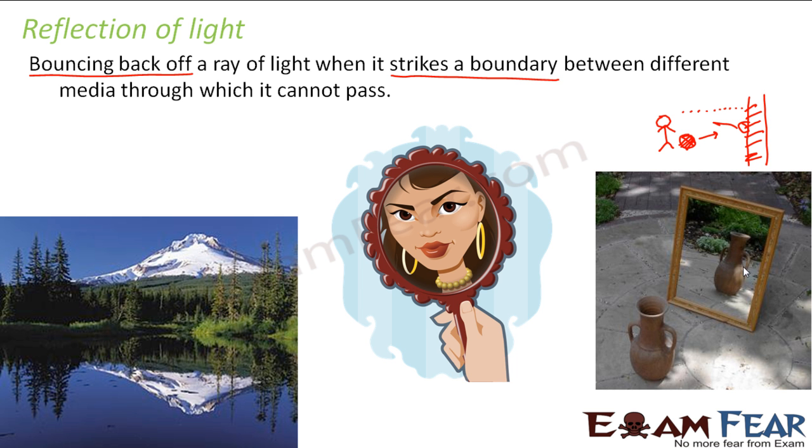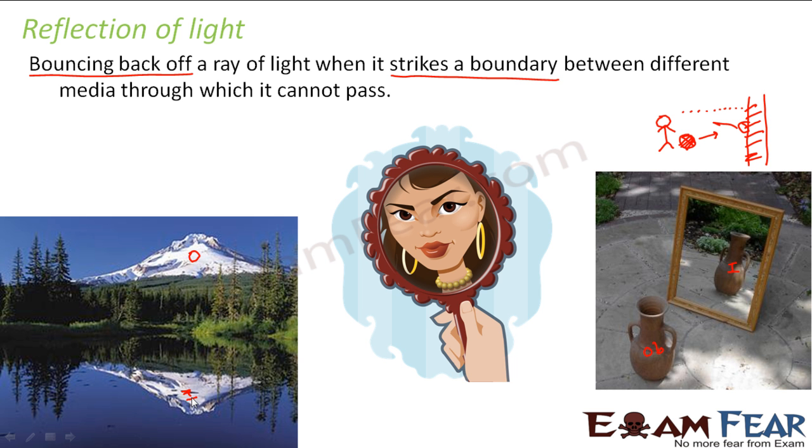Right? So as a result, you are able to see this image. Here, this is your object and this is your image. Now, how is this image formation taking place? You will understand that also. Similarly, here also, if you see, this is your object and this is your image.